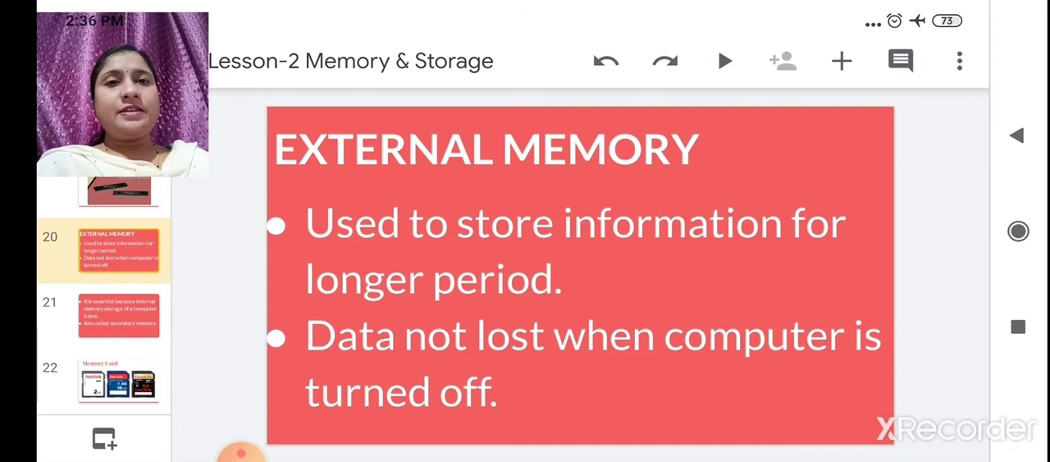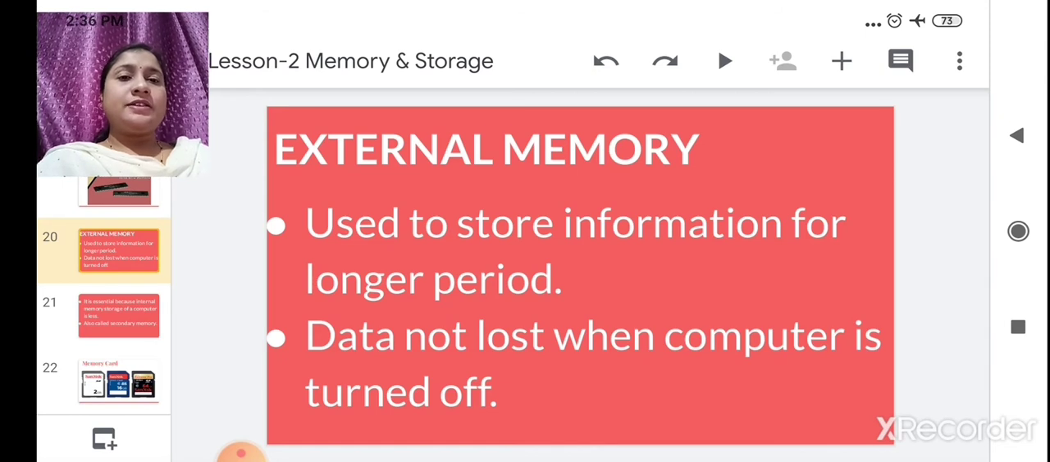To store, yes, to store a larger amount of data, and it will not get erased even if your computer is switched off or electric power is gone. So for this purpose this external memory is used, and it is also used to store information for a longer period of time. When you save anything in external memory, after a long period of time you can extract that information from this external memory.